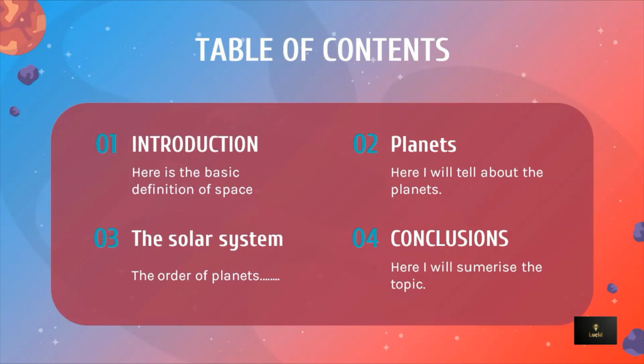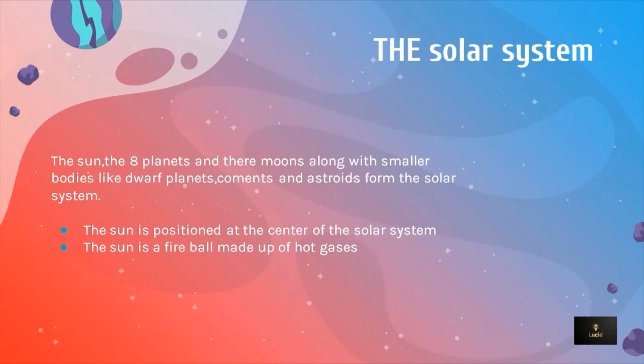Now, in this video, I will be telling you the basic definition of space or the solar system and planets. Then I will give a brief explanation about the planets, and in the third part I'll be telling you about the order of the planets. In the fourth part I'll summarize and end this video. So let us get started.